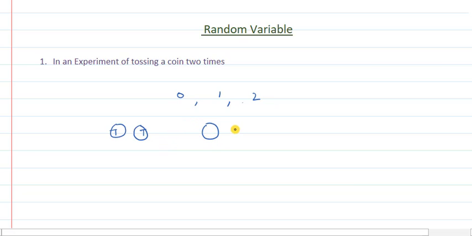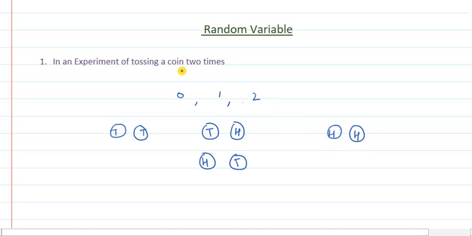The second case may be that on one of the coins we have tail and on the other coin we have head, like the first coin is having head and the second coin is having tail. So in this case we are having head one time. The next case may be that on both the coins we have head.